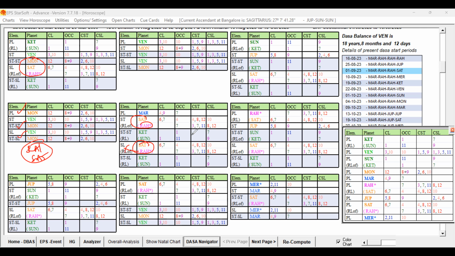And then you can check Rahu, star level Jupiter. That is not good, not good. And Jupiter itself is strong, but the sublord, the star lord of the star lord, is unfavorable, not good. Saturn, its source is weak, but the star level is fine, but the sub level is Moon. So these 1, 3 levels are unfavorable.